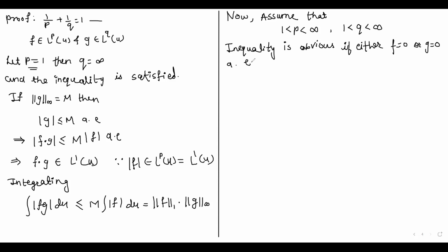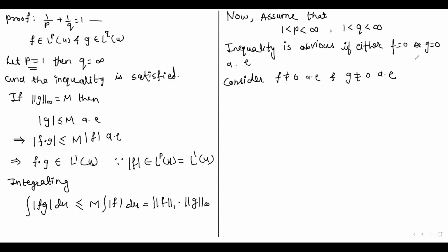So we consider that neither f nor g equals 0. So therefore consider f not equal to 0 almost everywhere and g not equal to 0 almost everywhere.